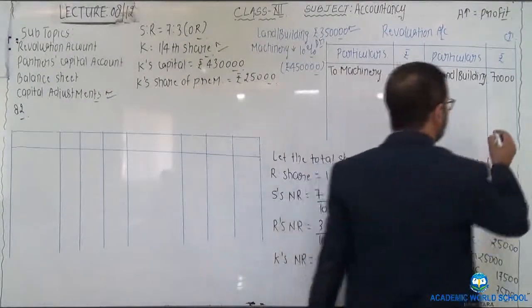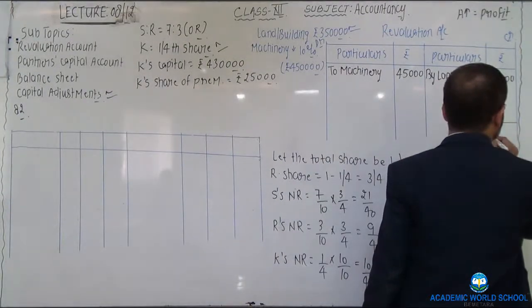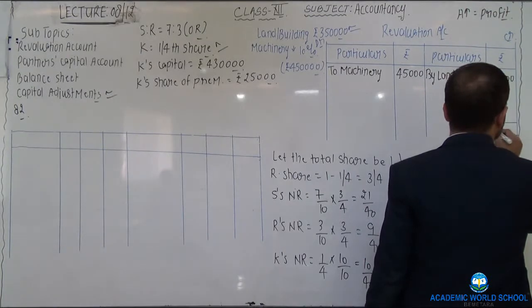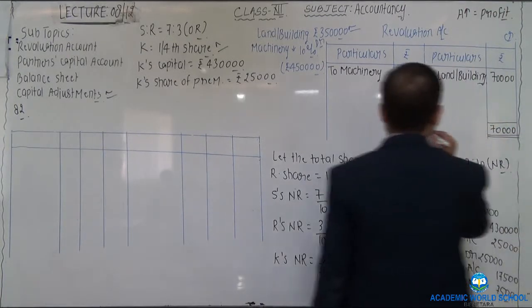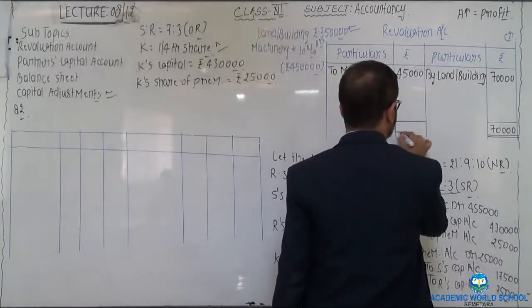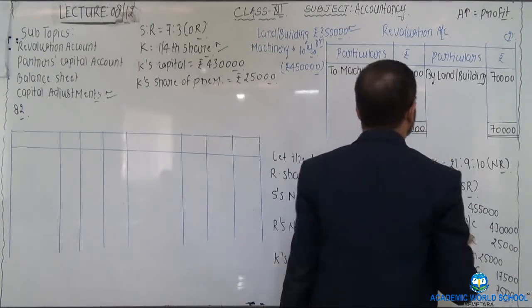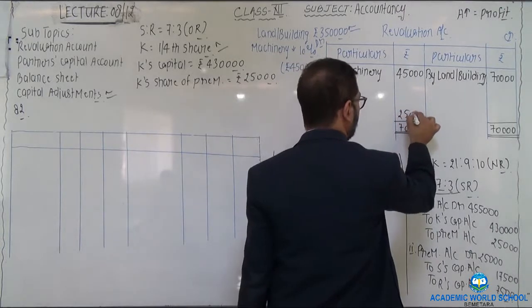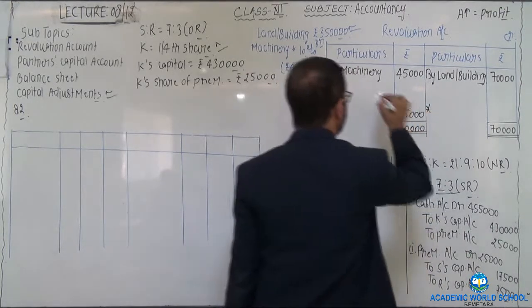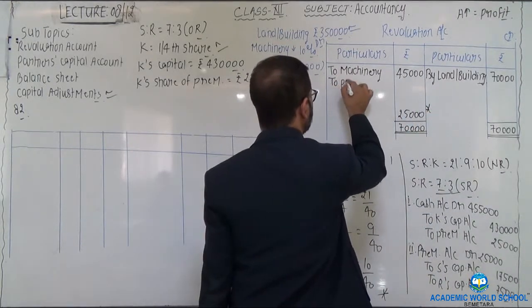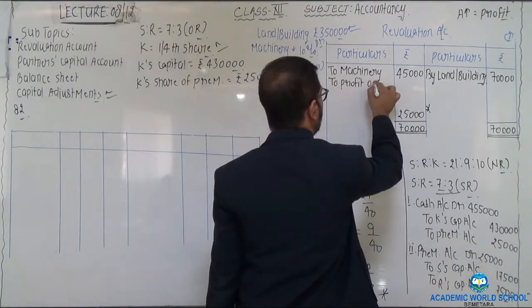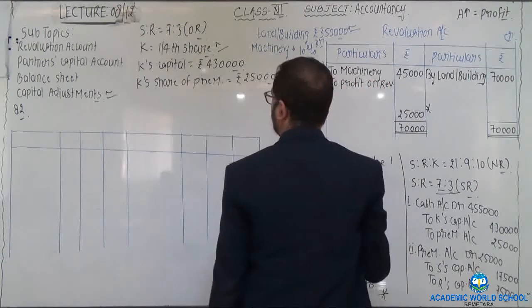So make the total of credit and debit side. Total of credit side would be 70,000. Write this total on the debit side too. Balancing figure, that is of rupees 25,000, would be considered as profit on revaluation.